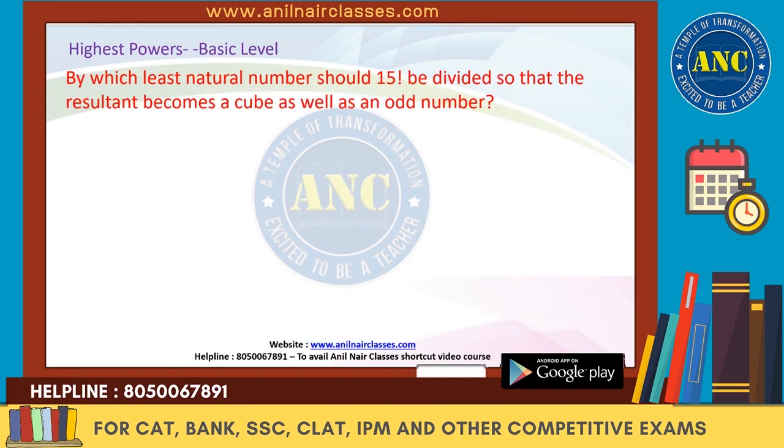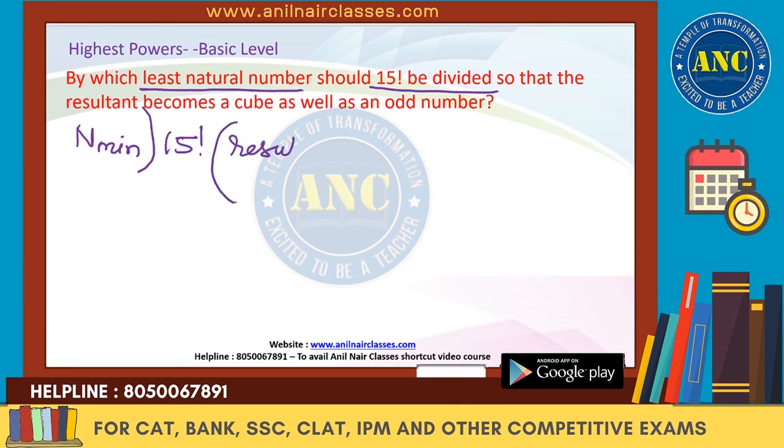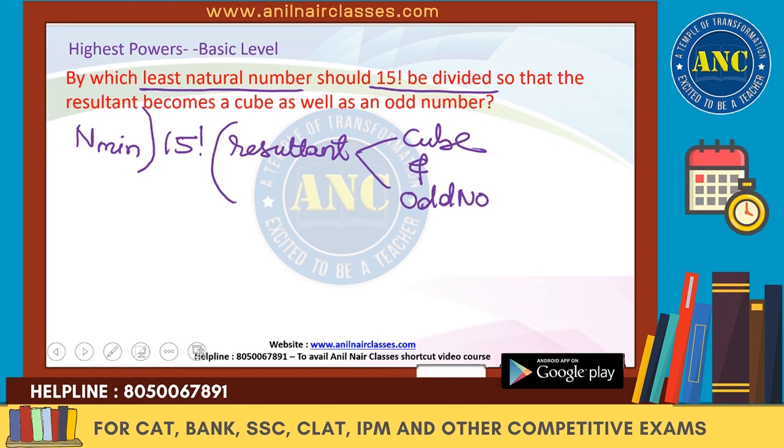Please see here. By which least natural number should 15 factorial be divided so that the resultant is a cube and an odd number? It should be a cube and it should be an odd number. Listen carefully.